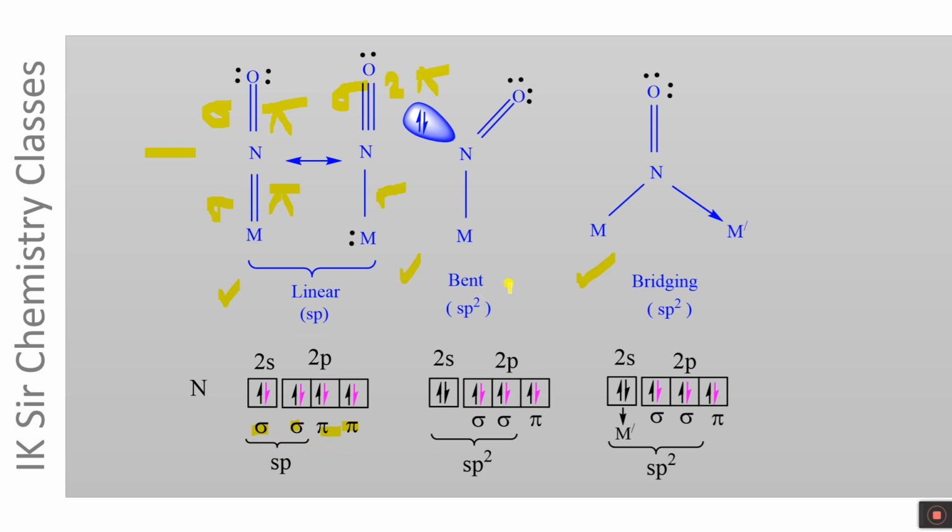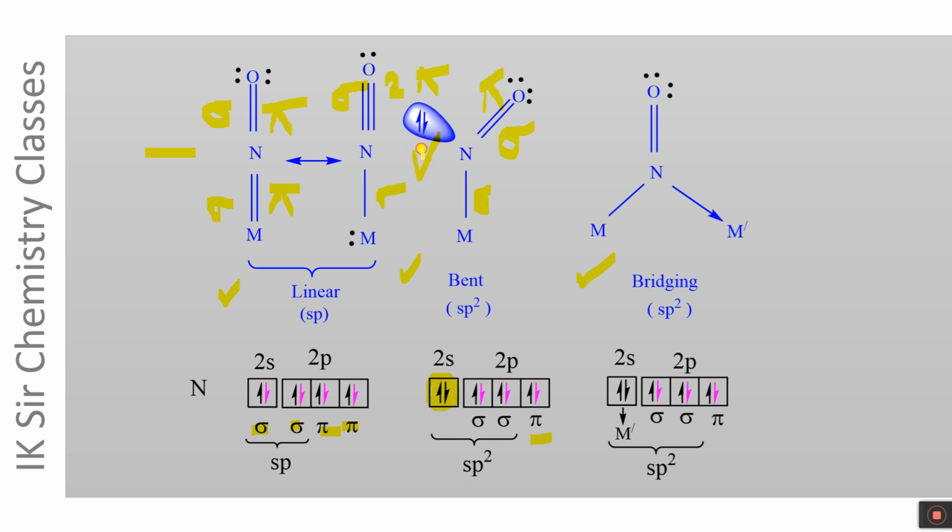In the bent mode of linkage, there is sp2 hybridization on nitrogen atom which forms two sigma bonds, one sigma bond here and one sigma bond here and one pi bond. This is the pi bond. In this mode of linkage, there is a lone pair of electrons which remains unused on nitrogen atom.